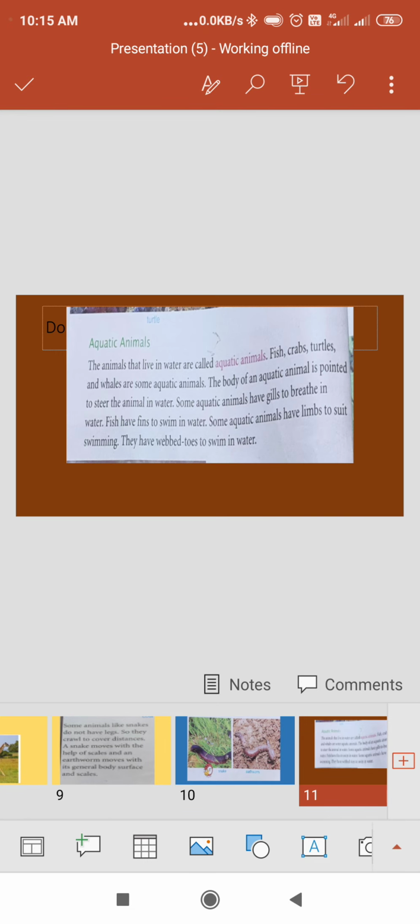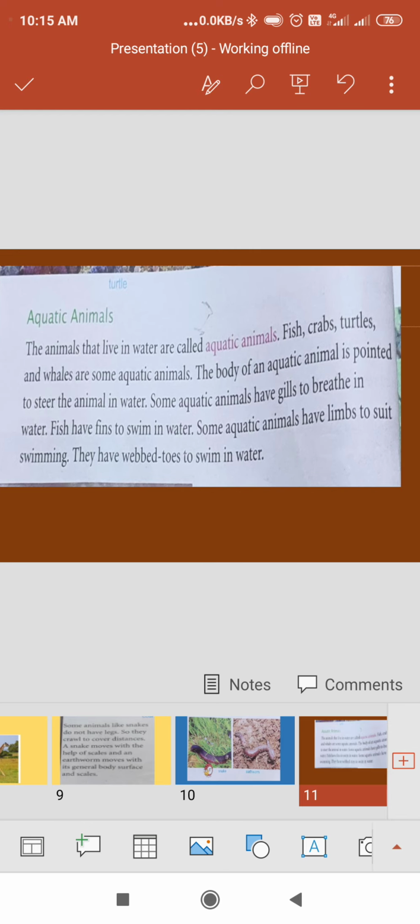Then next is aquatic animal. Animals that live in water are called aquatic animals. For example, fish, crab, turtle and whales are some aquatic animals. The body of an aquatic animal is pointed to steer the animal in water. Some aquatic animals have gills to breathe in water.